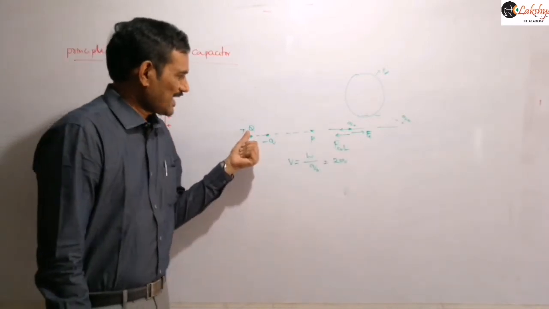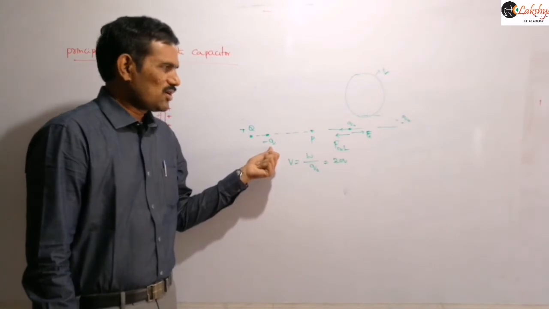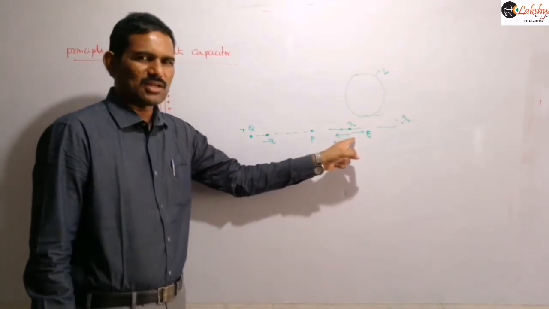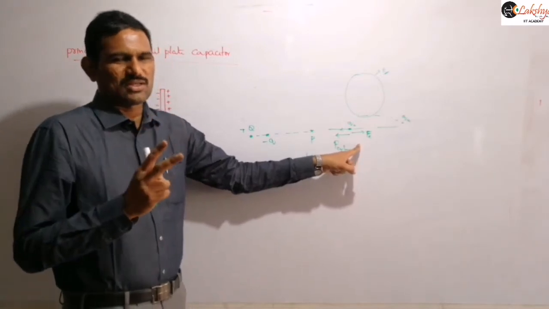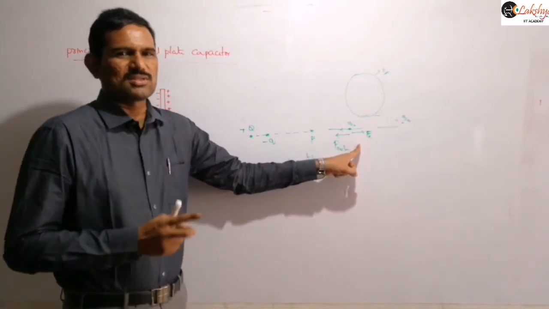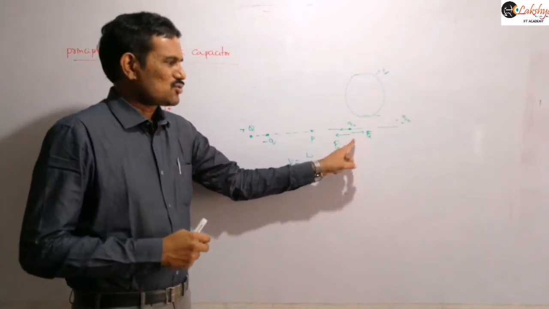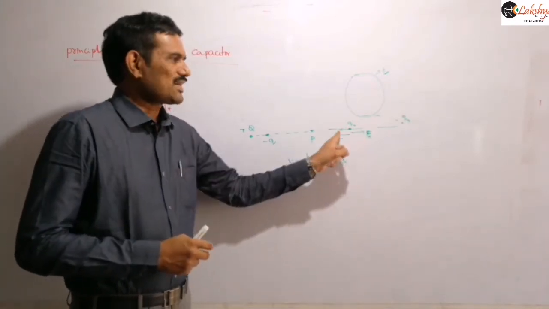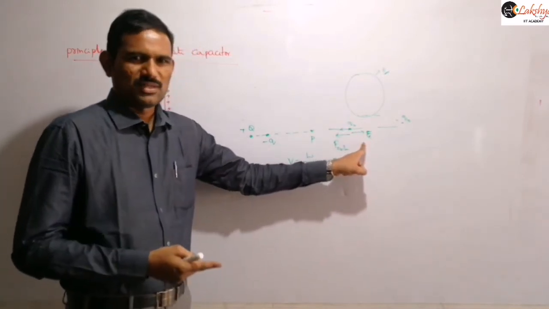Because of this capital Q, repulsive force will be there, and because of this minus small q, attractive force will be there on this. That means on the Q0, two electrostatic forces are now acting. Initially only one repulsive force was there. Now one repulsive force and one attractive force are there, and because of that the net repulsive force acting on this is decreasing, right?